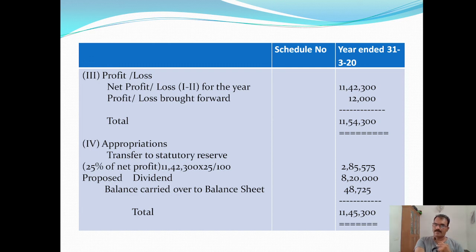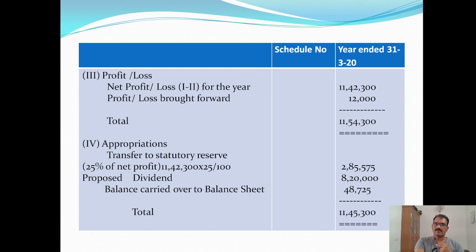The first item in the question, that is the balance of profit and loss account as on 31st March 2019, rupees 12,000. That's the profit earned during the last year. Take the total, 11,54,300.